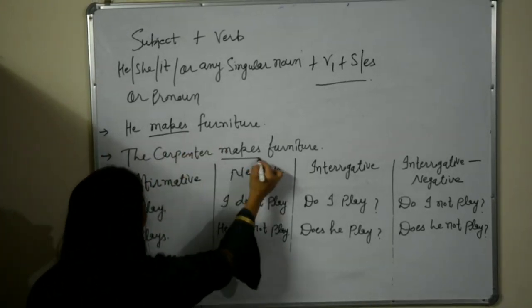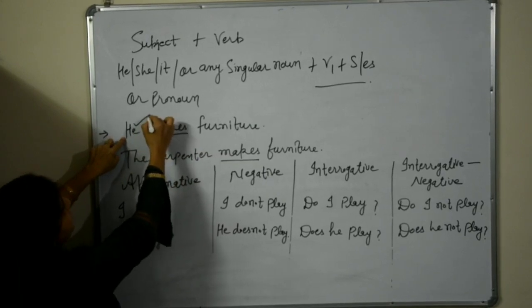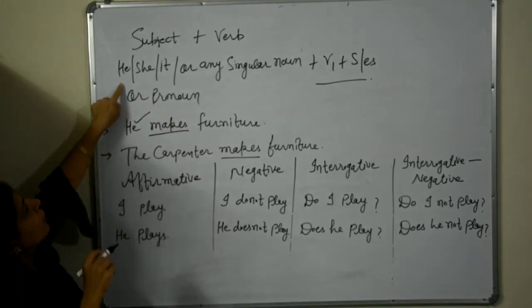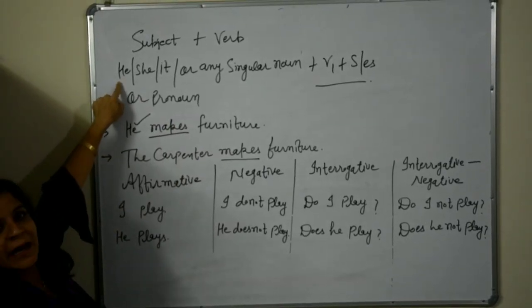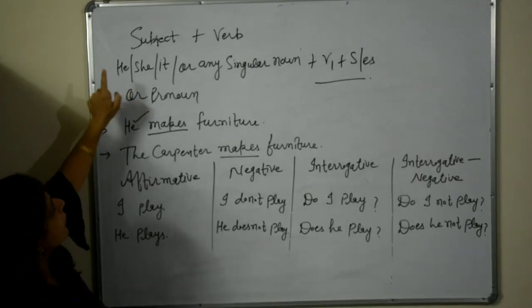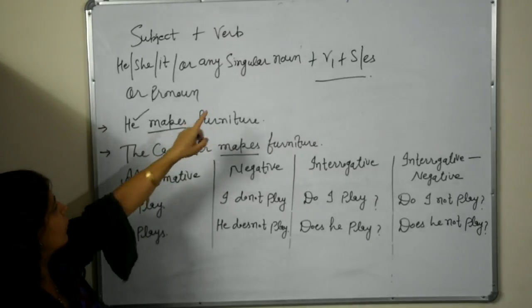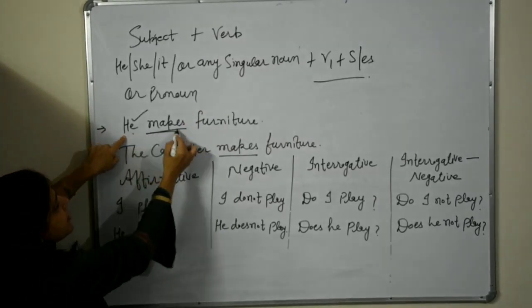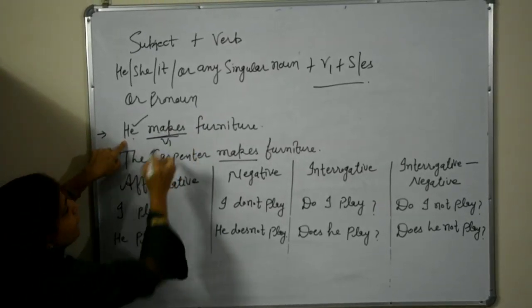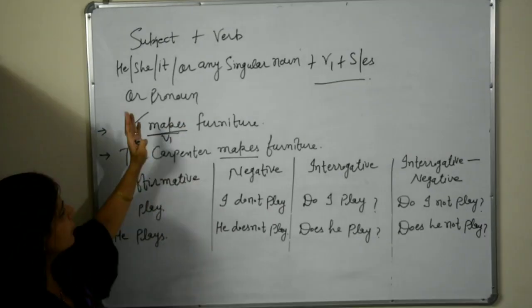We have already said that we will use S or ES with he, she, it or any singular noun. So he makes. Make is V1 and we have used S with V1.